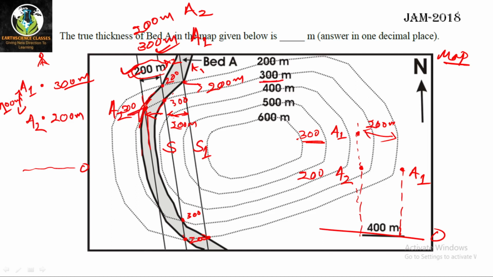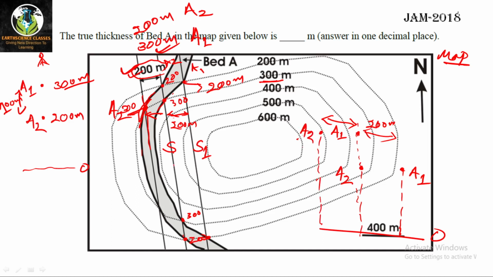That means if you move 200 meter towards west, what you will find is A2 at 300 meter elevation. That means at this point you will find A2 at 300 meter elevation, right? I hope all of you are getting it.